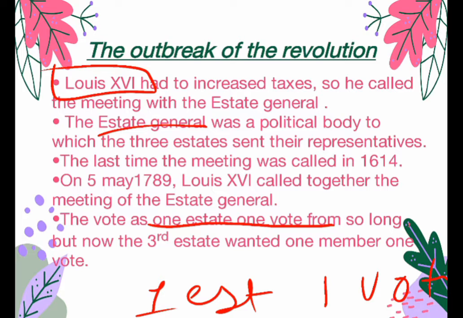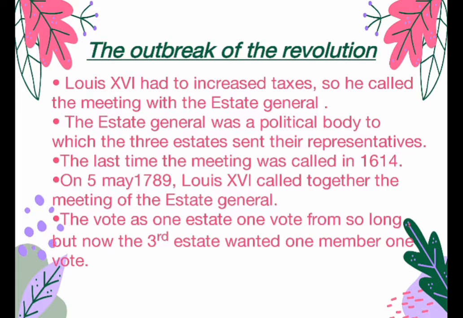What they wanted was one person, one vote, meaning one member, one vote. But the king said this cannot happen. Then the third estate people went to their homes.